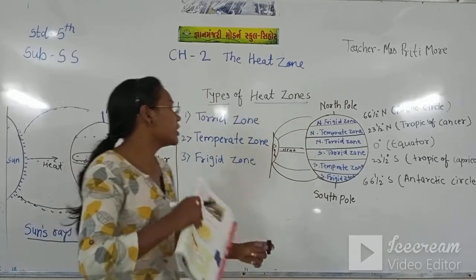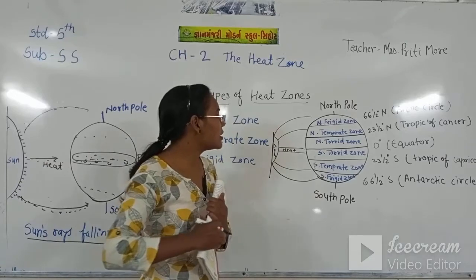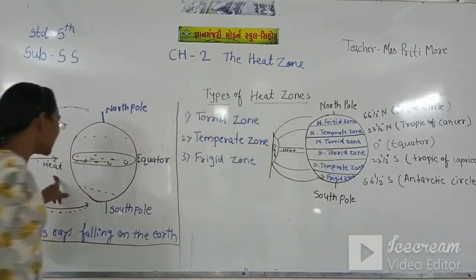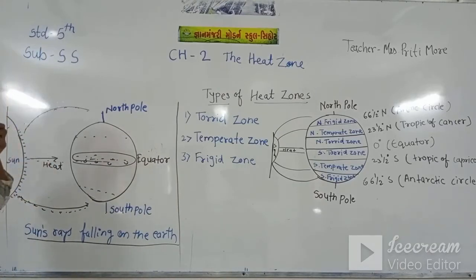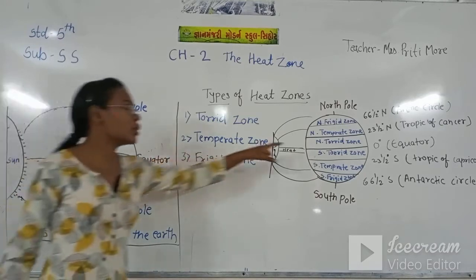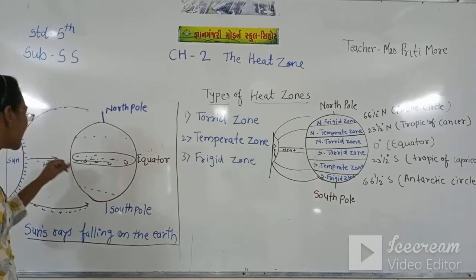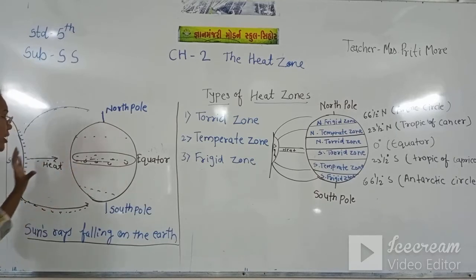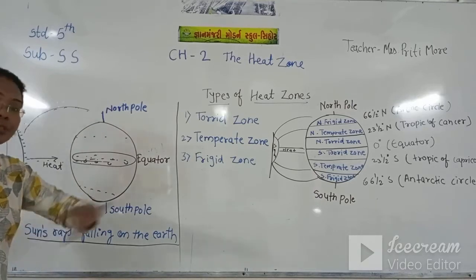Now see, if this is Earth, this middle is the torrid zone, and we have seen in the first diagram the torrid zone at the equator. This middle is called the torrid zone, and sun rays are directly coming on the torrid zone. They come directly on this equator part and take very little time to spread the heat.